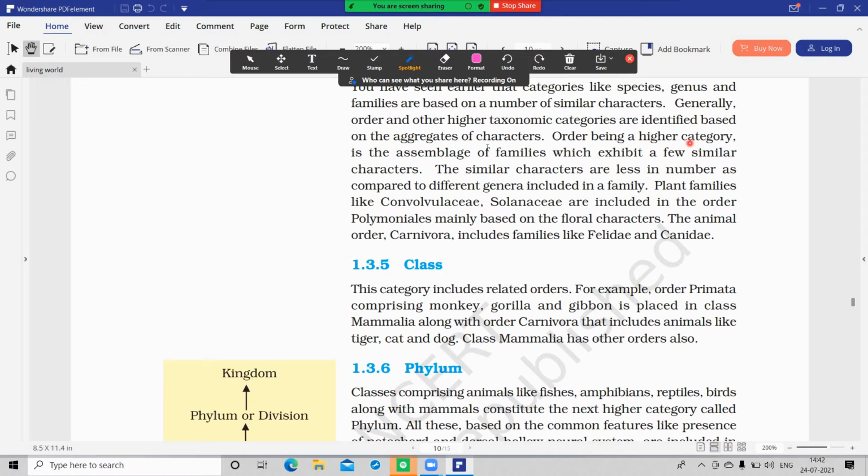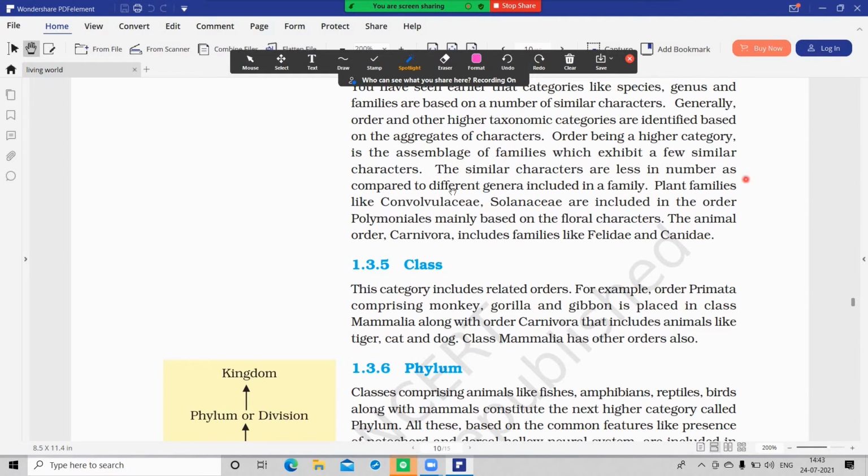The similar characters are less in number when compared to different genera included in a family.